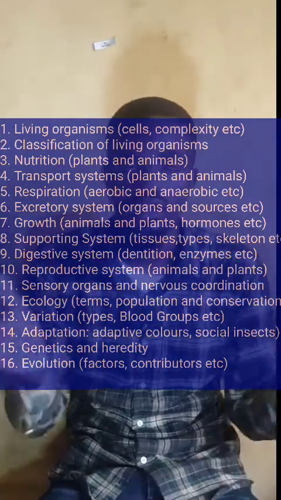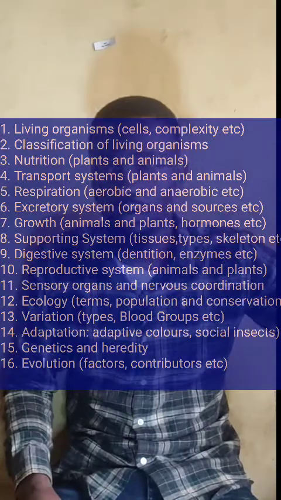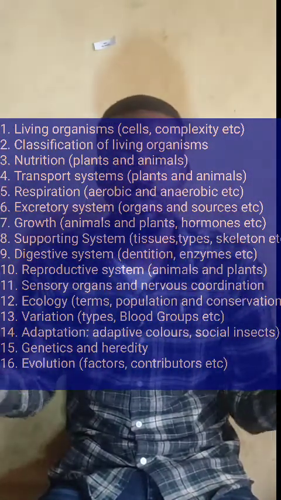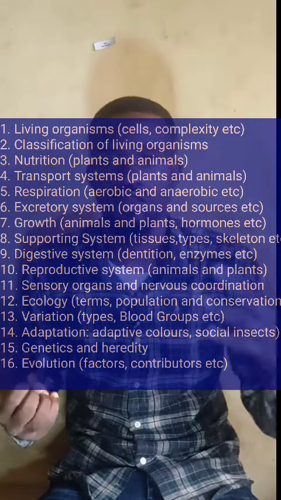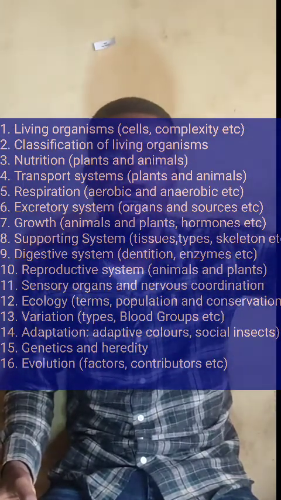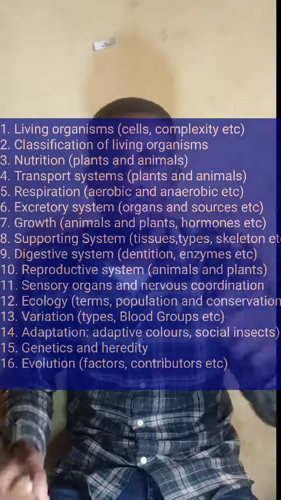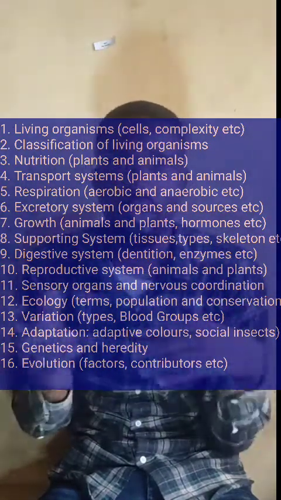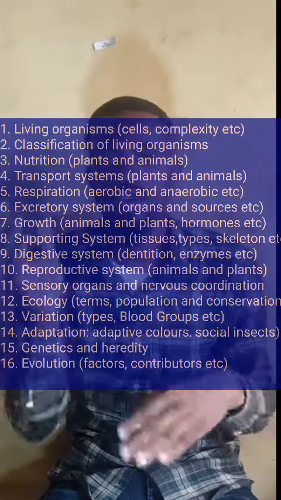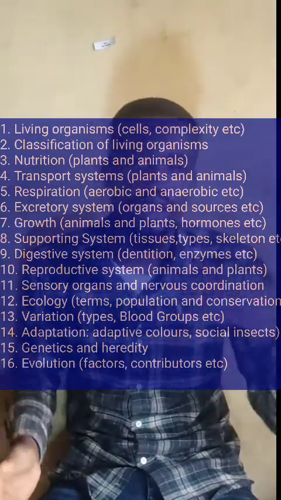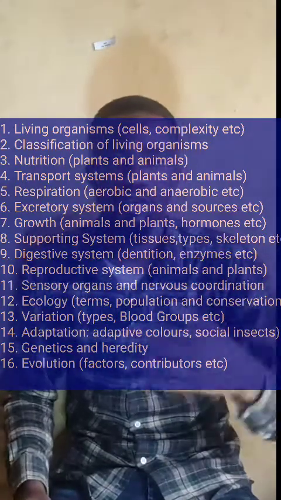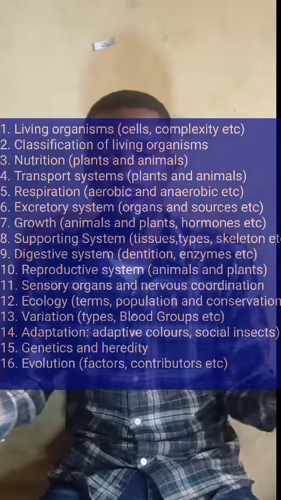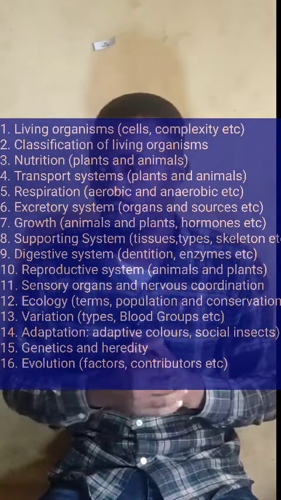Another topic is variation. Know the types of variation: morphological or continuous, and discontinuous or physiological. Know their descriptions. Know their examples. Examples of morphological variation are height, weight, fingerprint. Know that. Then on physiological, know about blood grouping, ability to roll the tongue. Then types of blood group: you have to know blood groups A, B, AB and O. Another name for AB is universal recipient. Another name for O is universal donor. And why they are called that. Know about the rhesus factor too; read about that.